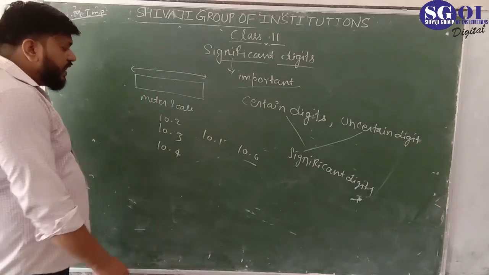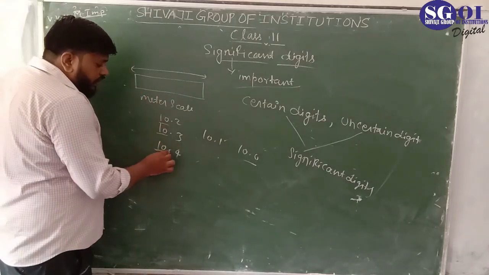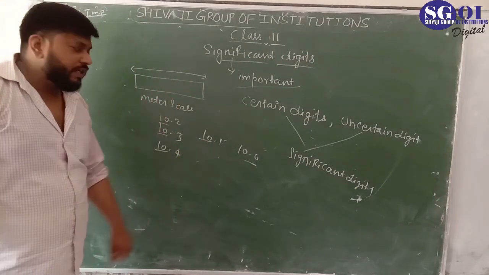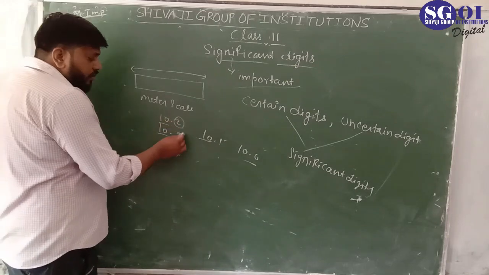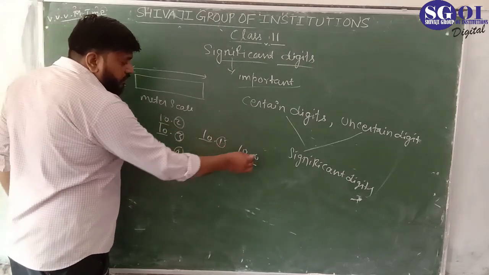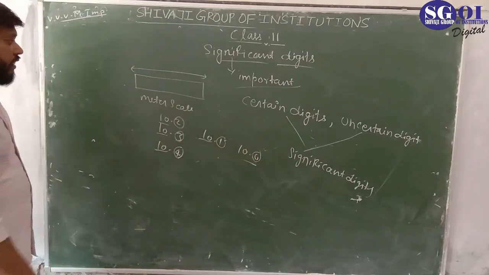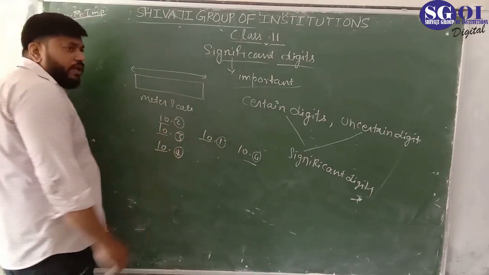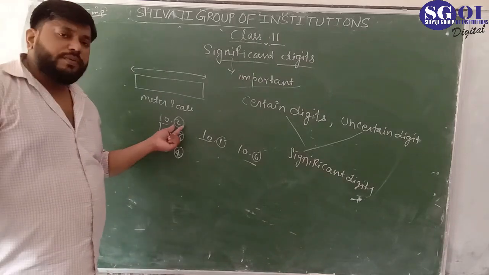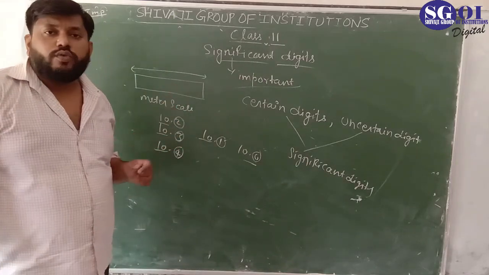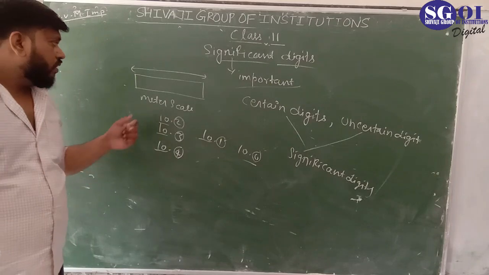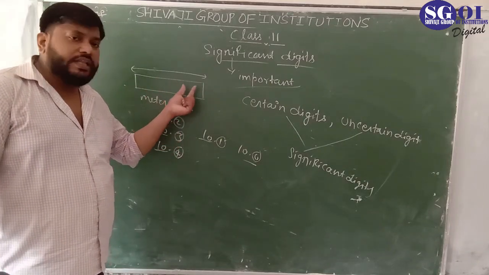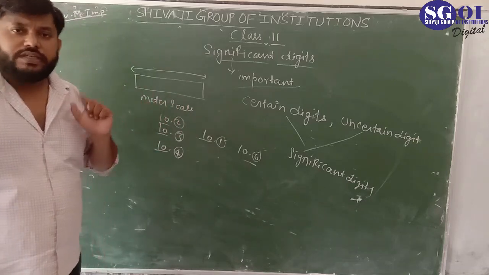Here we have no doubt about these two digits. There is doubt only in the last digit, because on a meter scale after the decimal there is only one place up to which you can find the length of the object.